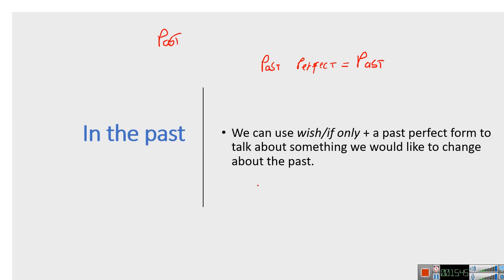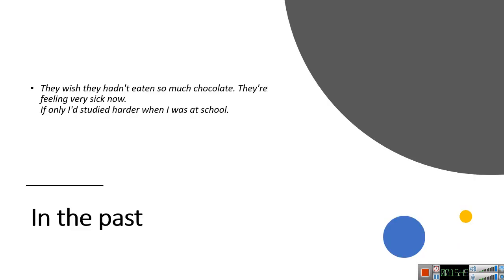So let's make an example for that. Let's look at this sentence: They wish they hadn't eaten so much chocolate. They're feeling very sick now. Now, where do we find the past perfect? The past perfect: they hadn't eaten. They hadn't eaten. Very well.